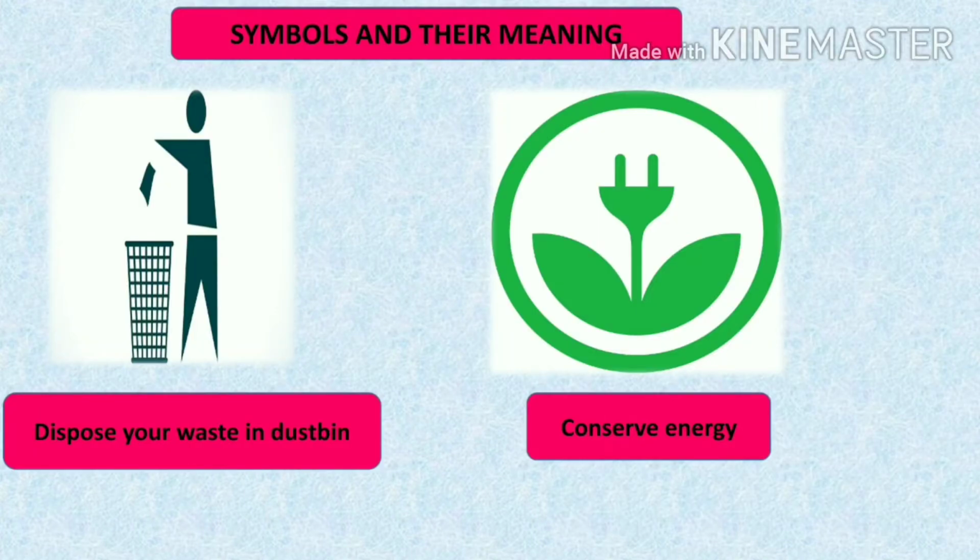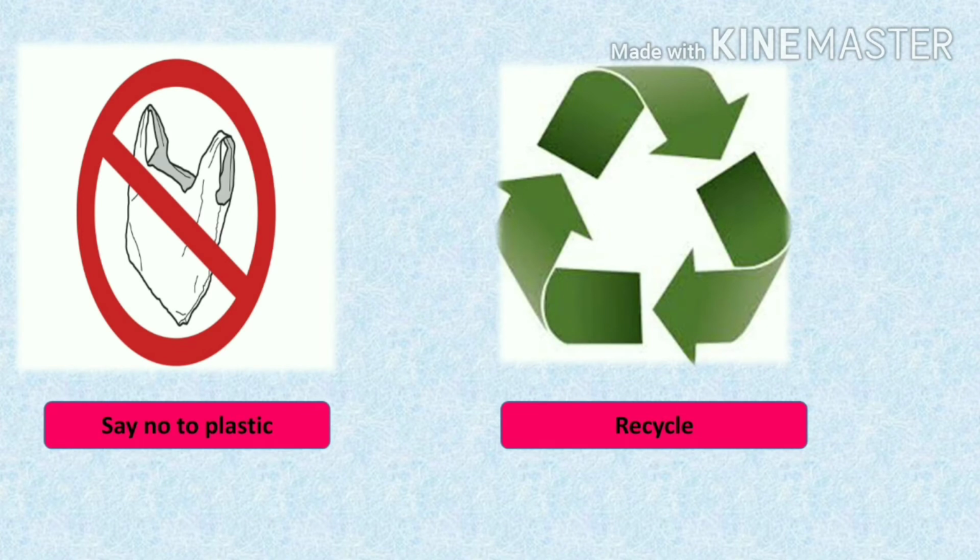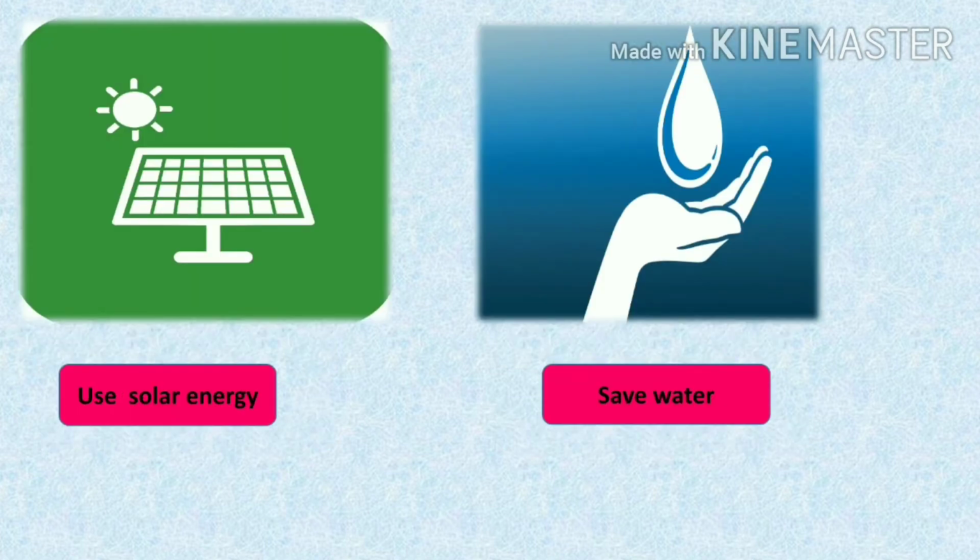Symbols and their meaning. The first symbol means dispose your waste in the dustbin. The second symbol over here means conserve energy. The third symbol means say no to plastic or avoid plastic. The fourth symbol means recycle. The fifth symbol means use solar energy. The last symbol means save water.